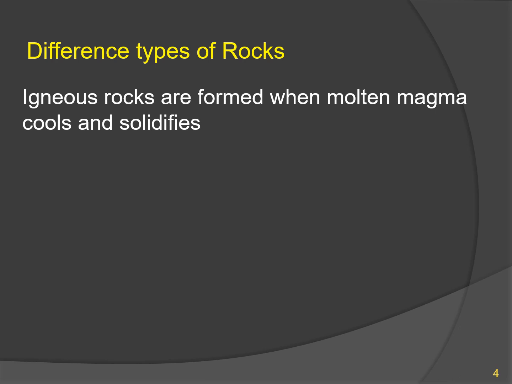So, the basic definition of igneous rocks: igneous rocks are formed when molten magma cools and solidifies. If you talk about the prerequisite of igneous rock, we need molten magma, and once molten magma cools and solidifies, the resulting rock will be igneous rock.